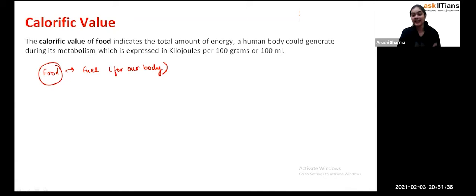Exactly, like if we are using petrol or diesel in a car, the car is using the energy of it, and that's how there is a transportation facility. The same thing is also happening with the food. If we are consuming the food, we will get energy from it, and that energy will be used up for our transportation. So that's how, student, the calorific value of the food is acting as a fuel for our body.